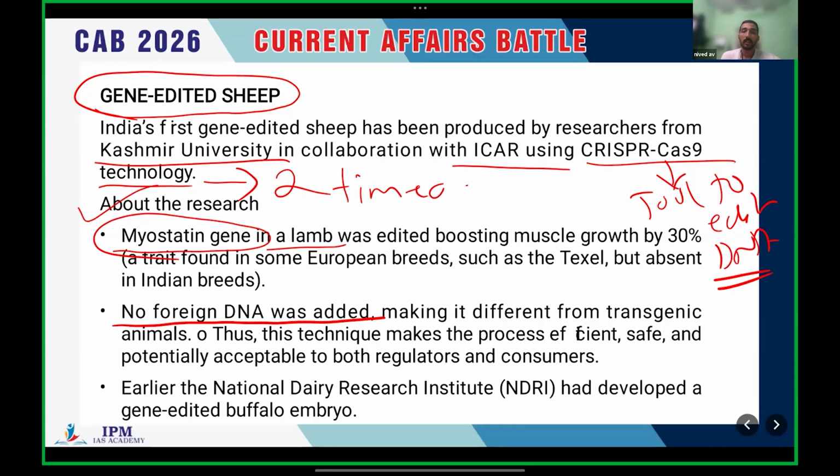Which means they have just edited a gene. They haven't introduced a new DNA. So it is not a new cloned sheep, but a gene edited sheep. There is a difference. They haven't introduced a foreign DNA, but they have just edited a gene. Okay, so you understand the idea. That's it.